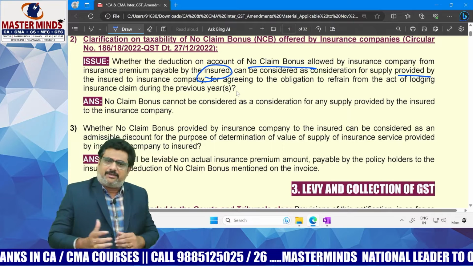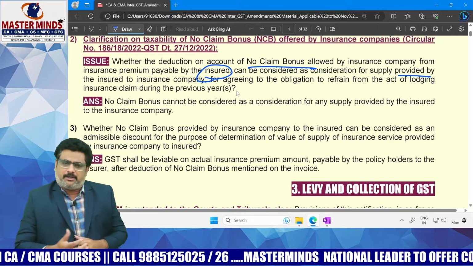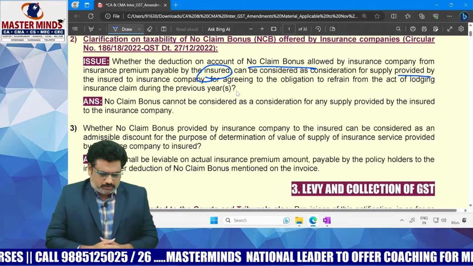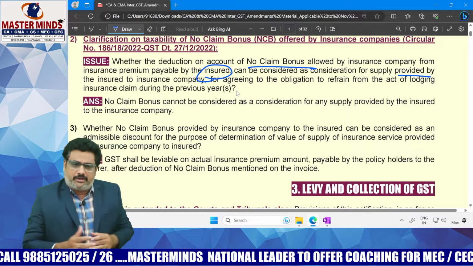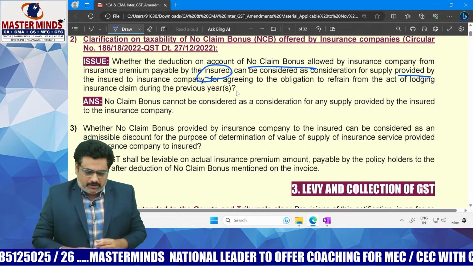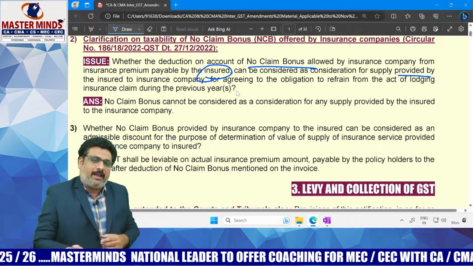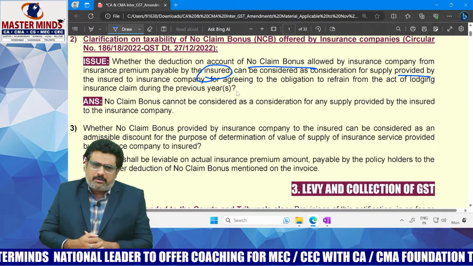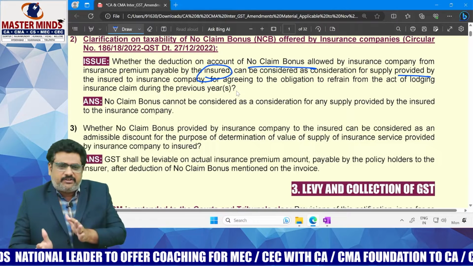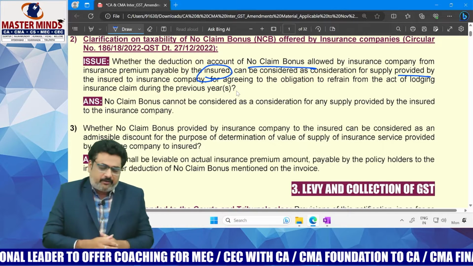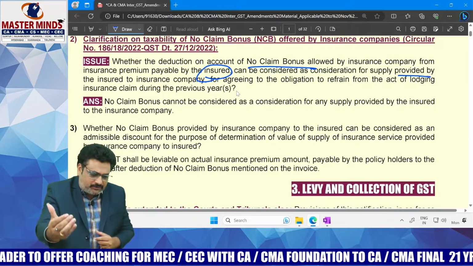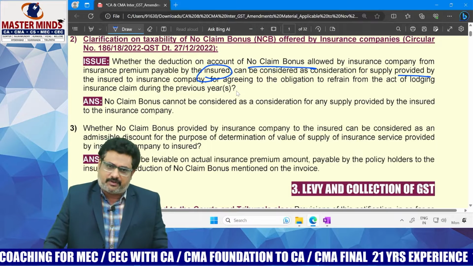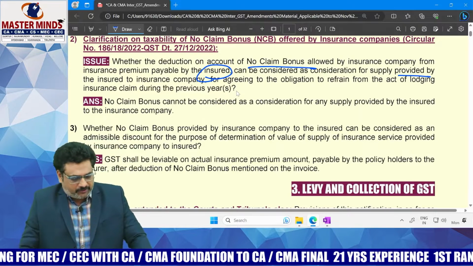So that means technically, in order to be covered by section 7 subsection 1A, read with Schedule 2, a contractual obligation should have: first, refrain from an act; second, tolerance; or third, to do something. If any of these three activities are there, then further there must be some consideration flowing in return from the other party, then it will be treated as supply of service. Okay. The question here is